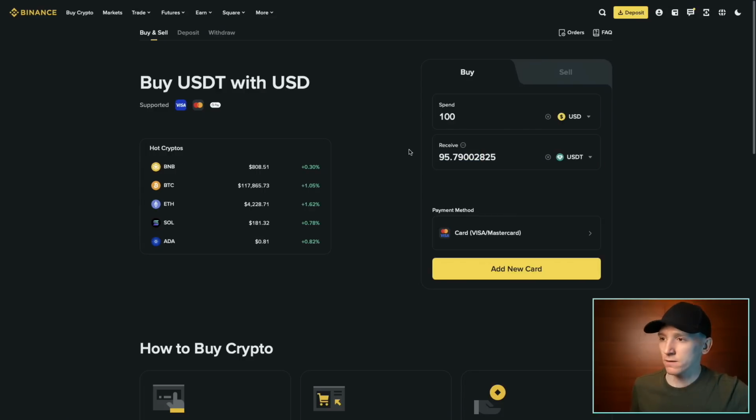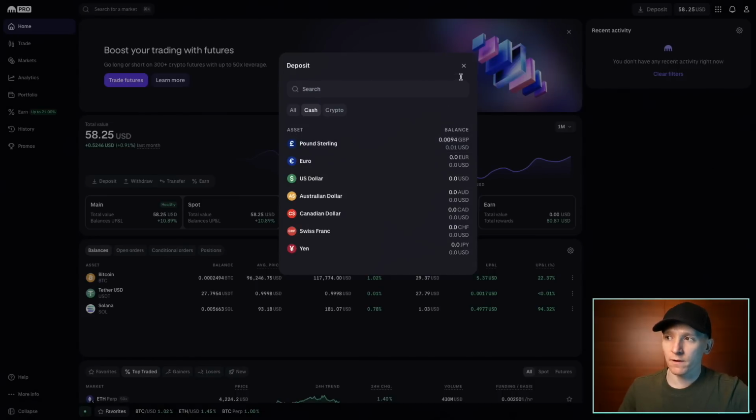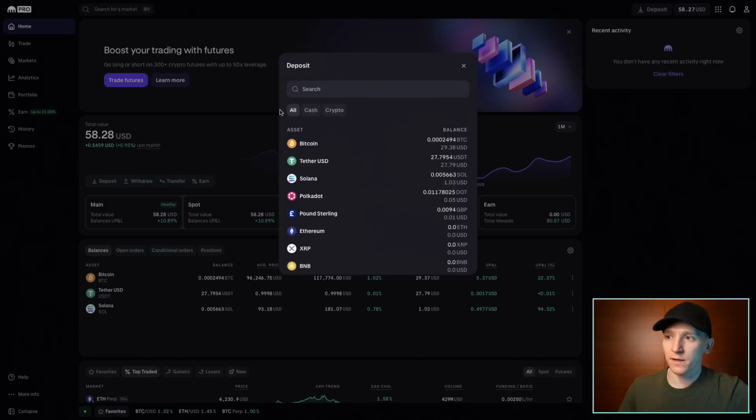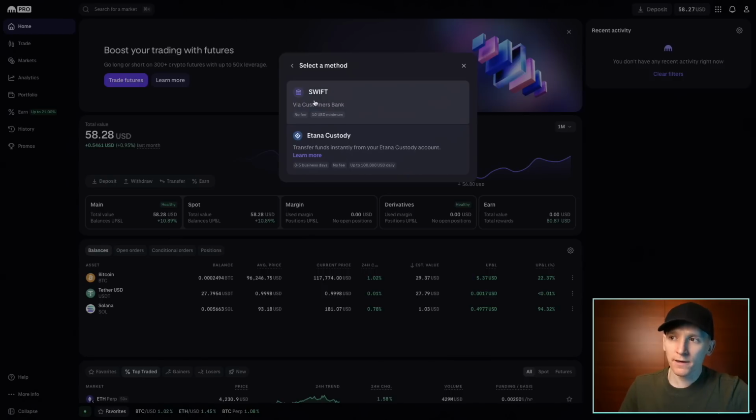Now for Kraken, you can very easily deposit G7 currencies. So go to deposit on Kraken, and then you want to deposit cash. This is Kraken Pro, by the way. Pound sterling, euros, dollars, as you can see here. So if I want to deposit some USD, I can deposit via Swift, no problem. Now my bank's going to charge me maybe $15, $20 to send the payment, but that's not Kraken. As it goes into Kraken, no fee for deposits, as you can see.